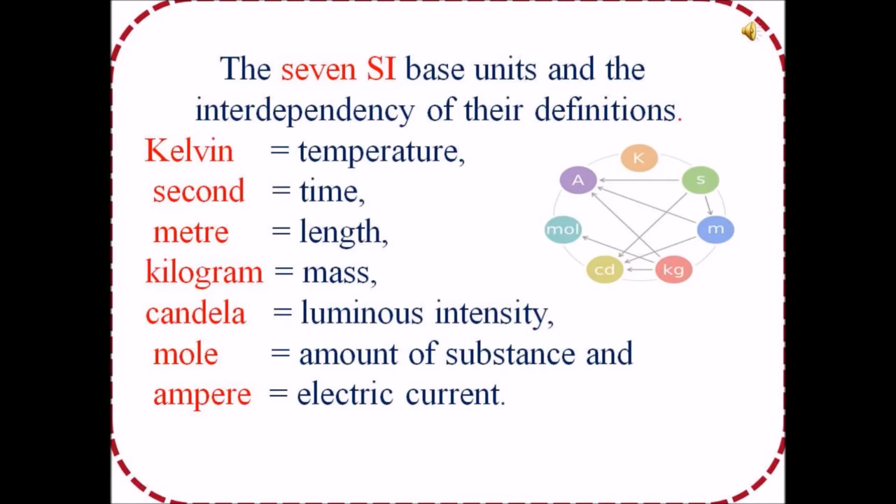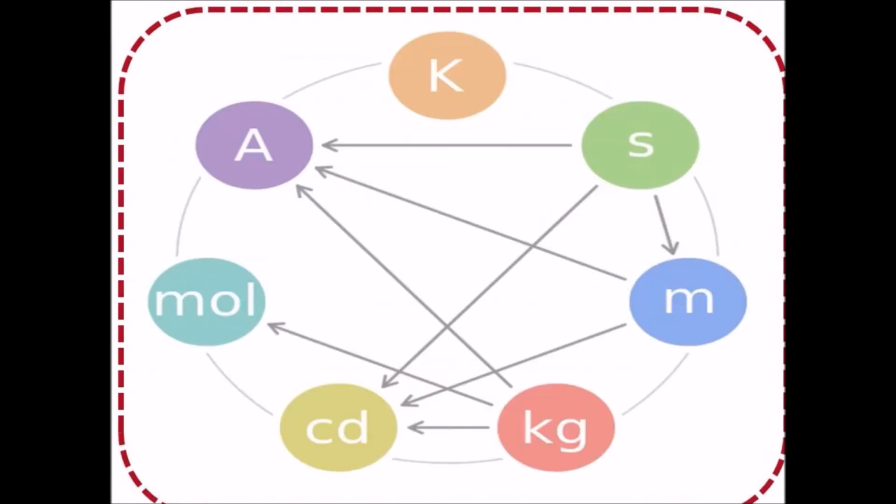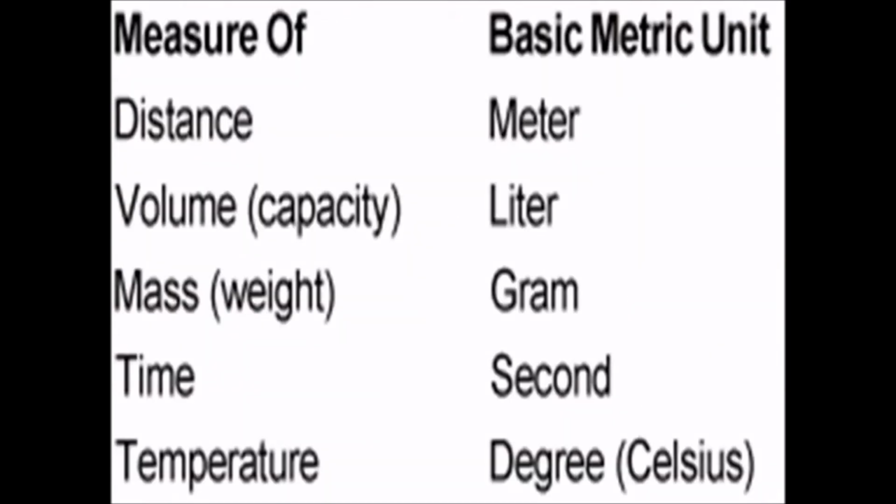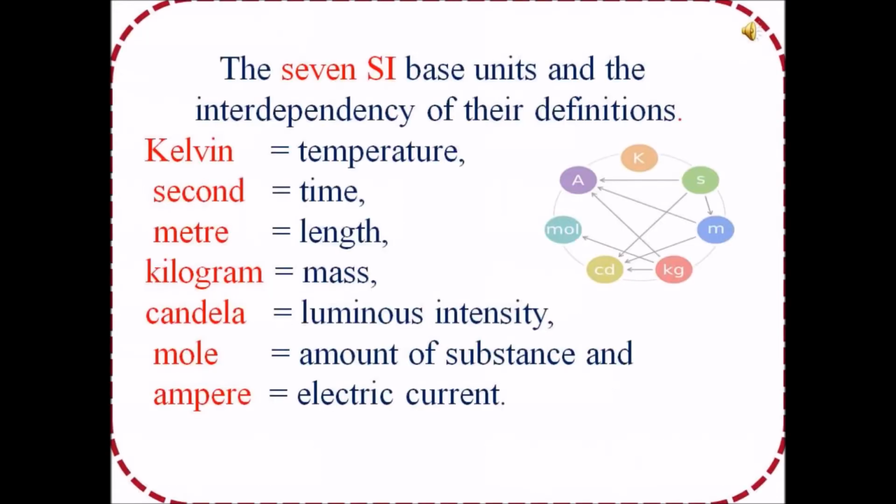Mole is used for amount of substance, and ampere is used for electric current. And the symbols for them are Kelvin K, second s, meter m, kilogram kg, candela cd, mole mol, ampere A.